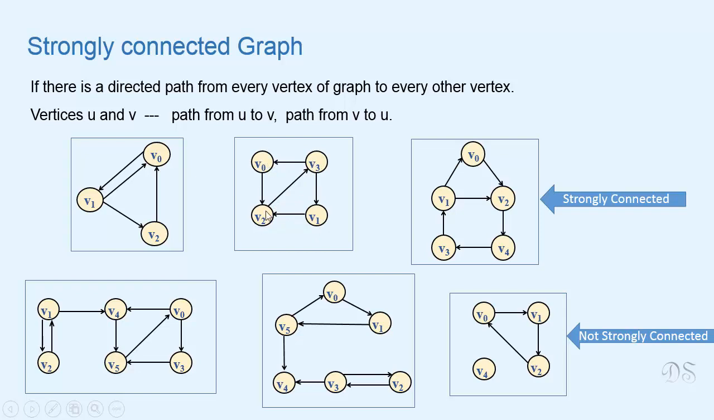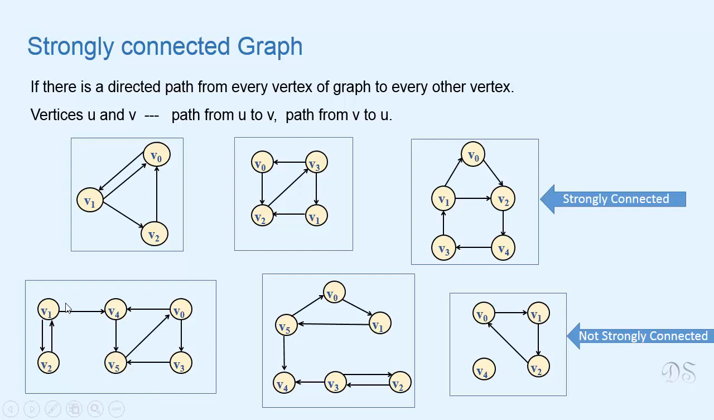If we take these vertices v2, v3, we have a path from v2 to v3 and we have a path from v3 to v2. In this graph, if we take these vertices v0, v4, we have a path from v0 to v4 and we have a path from v4 to v0. If we take these two vertices v2, v3, we have a path from v2 to v3 and we have a path from v3 to v2. So these all are examples of strongly connected graphs.